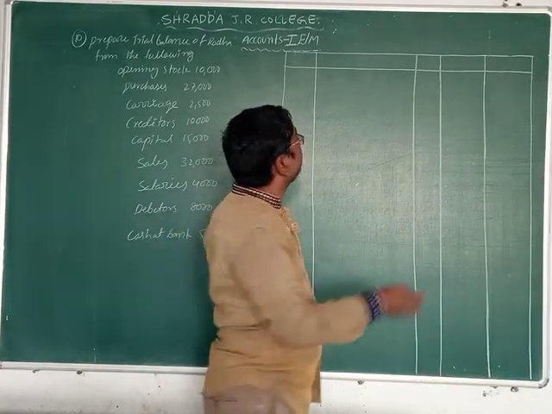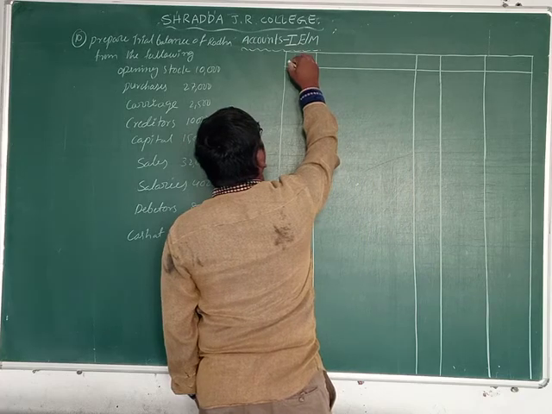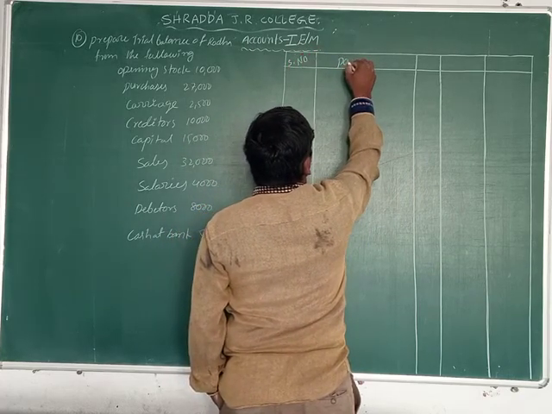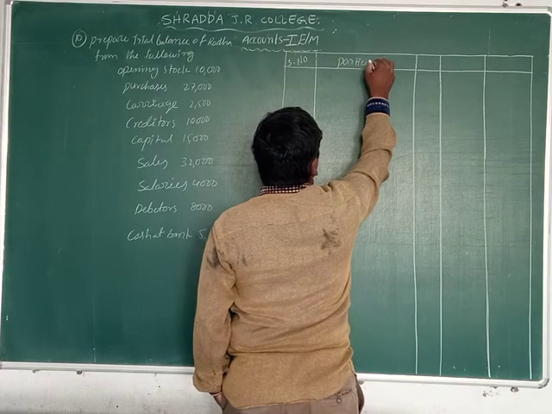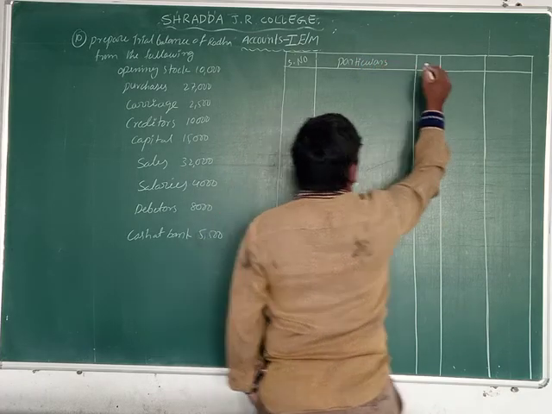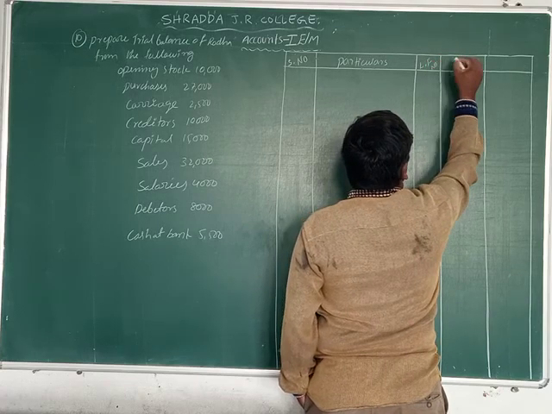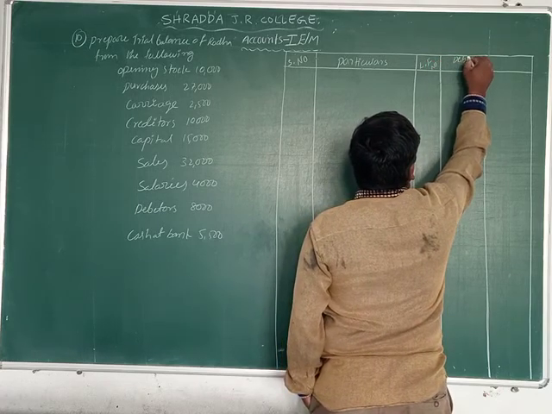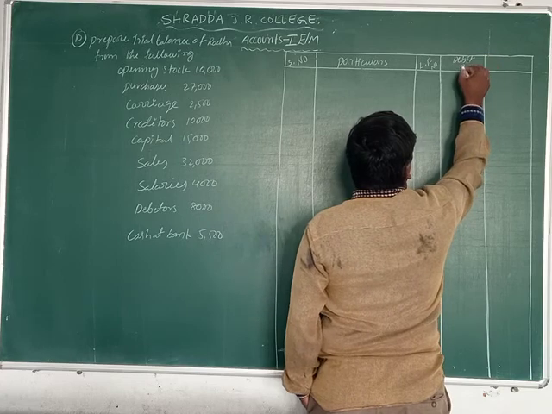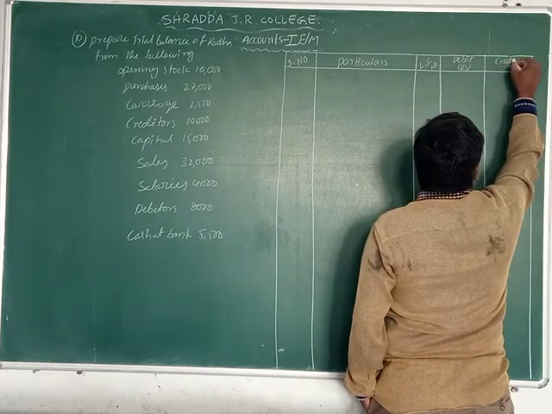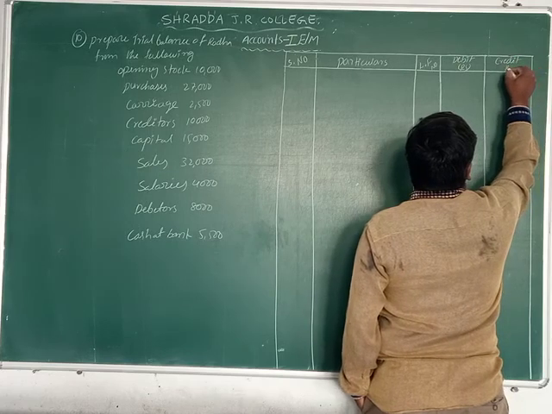Okay, now we can record here serial number, particulars, LF number, debit rupees, credit rupees.